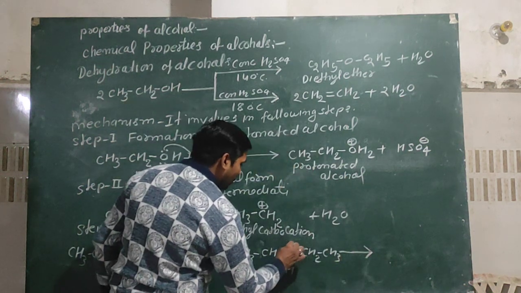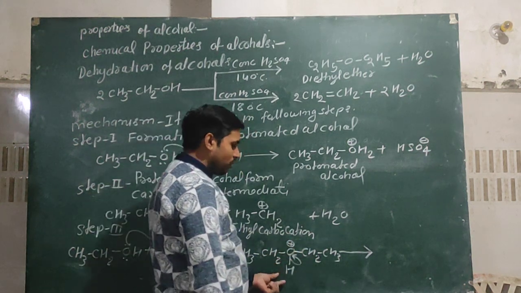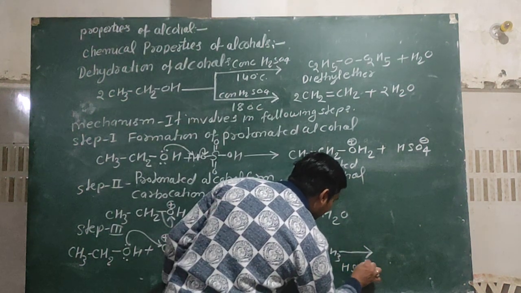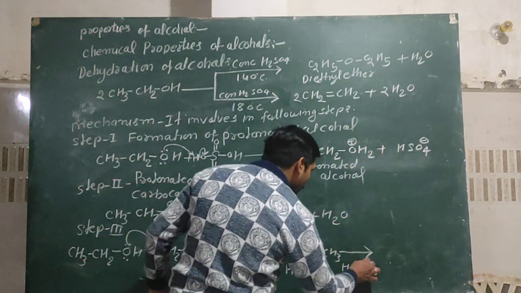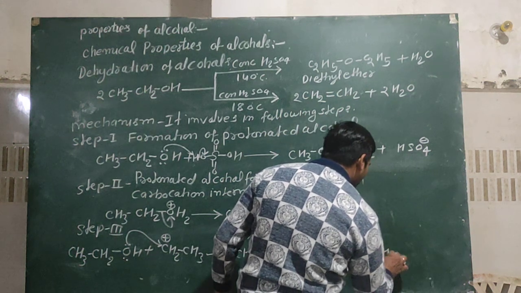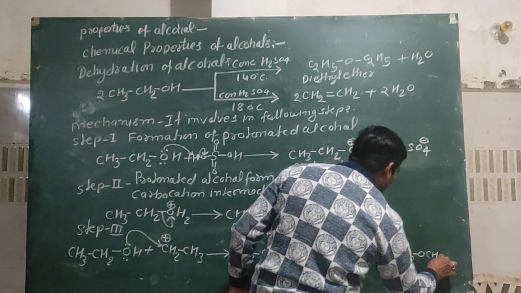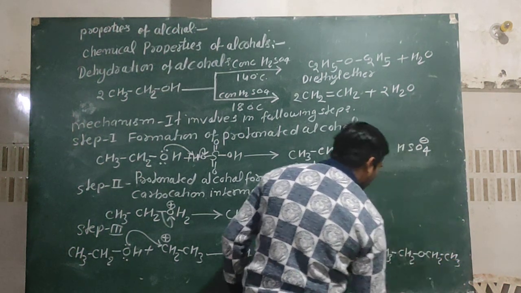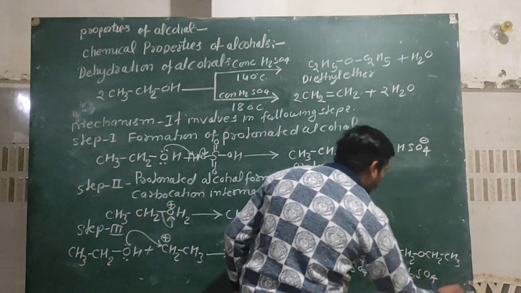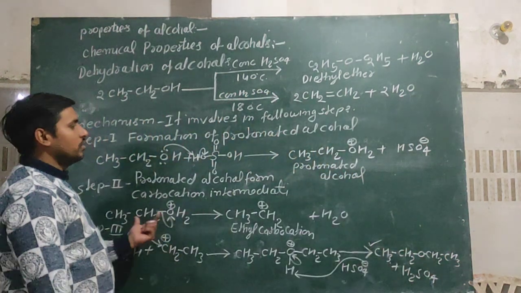Here oxygen becomes positive charge and attracts the electron from hydrogen atom toward itself, and HSO4 minus, which is present in the reaction, also attracts the proton toward itself, by which it can form CH3CH2OCH2CH3 plus H2SO4 is removed, and it is the product which is formed in this reaction.